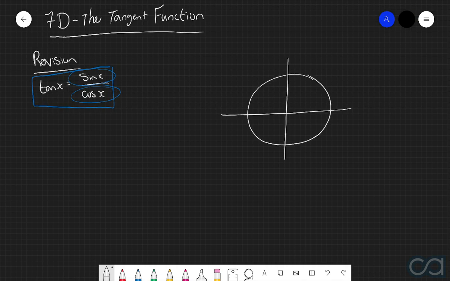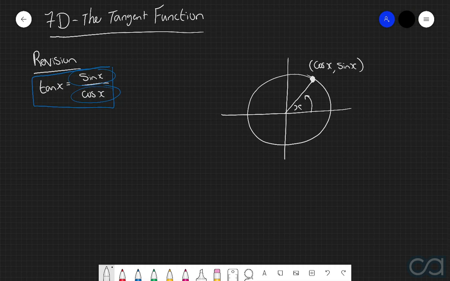And so, of course, what we can recall here is that if we pick a particular point along this unit circle, let's just pick this point here, and then we draw a straight line from the origin to this particular point, and also if we define the angle between the positive horizontal axis and this line to be x, then we know that this particular point has coordinates of cos of x, comma, sine of x. In other words, cos of x represents the horizontal position of this particular point, whereas sine of x represents the vertical position.